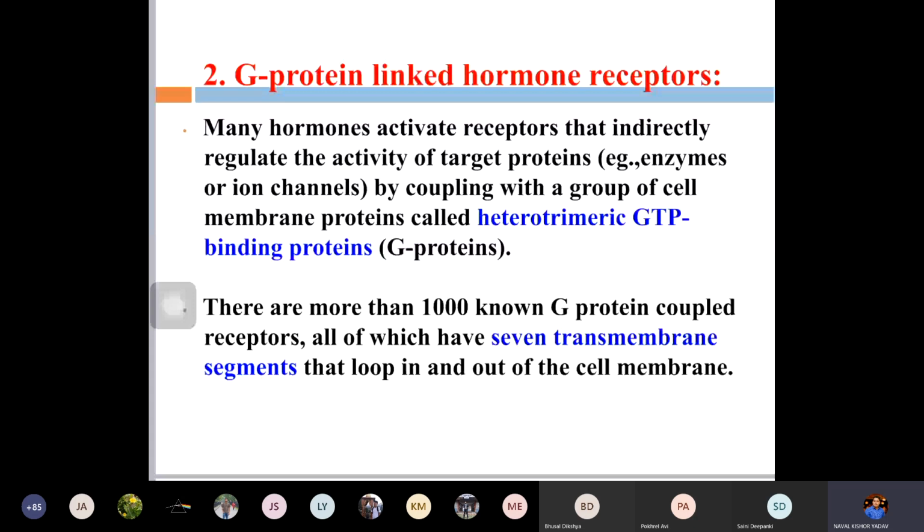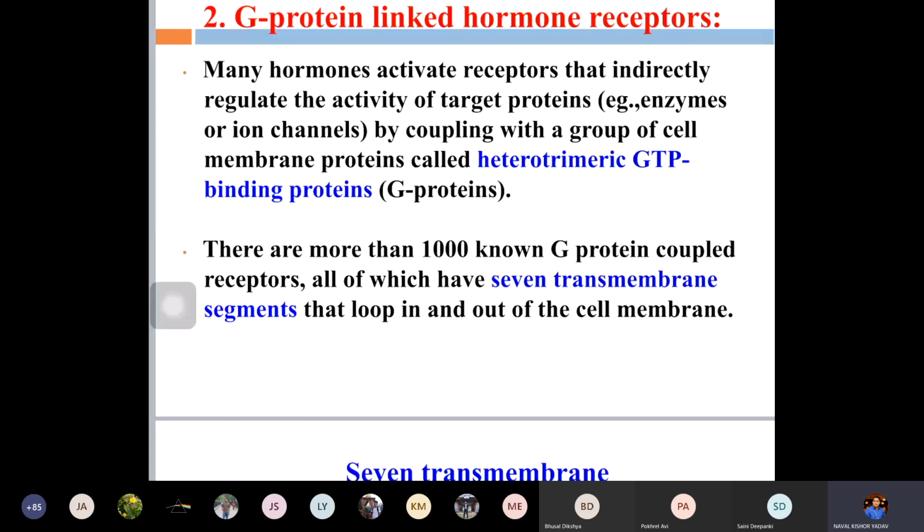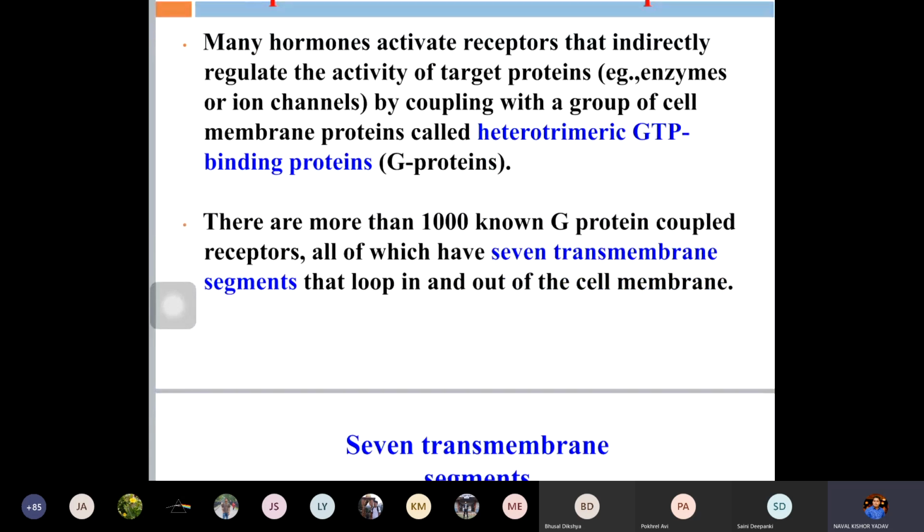So as I said, the hormones of group 2 will not go and directly act on the target cells. They will bind to the receptors, and those receptors act either through ion channels or G protein linked receptors, and there are changes in the activity of the target cells. So a target protein will be formed, and that causes the function of the target cells. There are more than a thousand G protein coupled receptors identified.